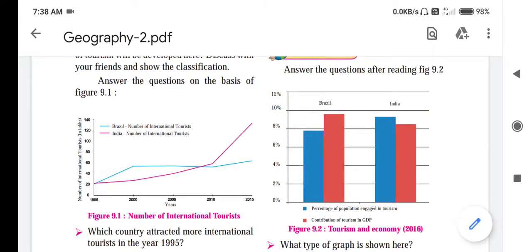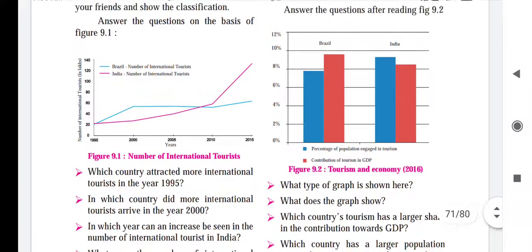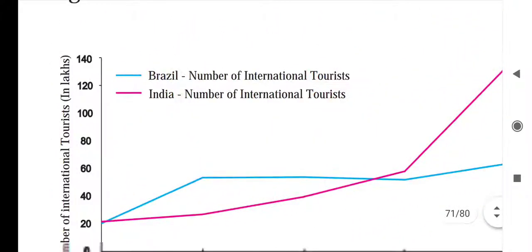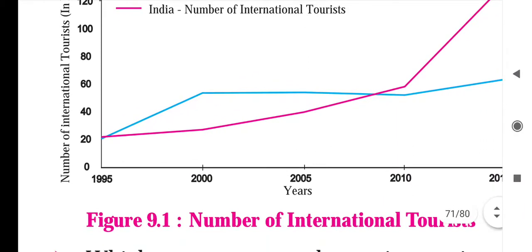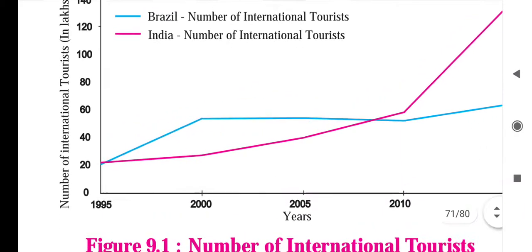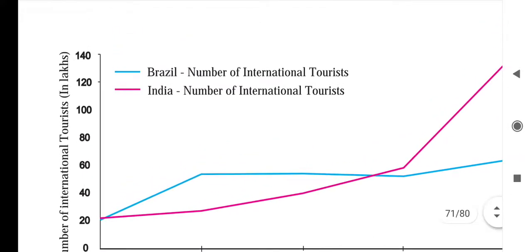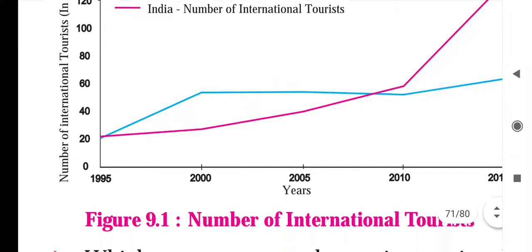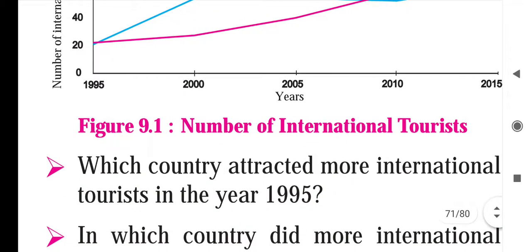Here one line graph is shown. This graph we have to study and answer the following questions. So see, there are two lines, a pink line and a blue line. The blue line represents the number of international tourists in Brazil, and the pink line the number of international tourists in India. On the x axis years are given, and on the y axis the number of international tourists in lakhs is given.